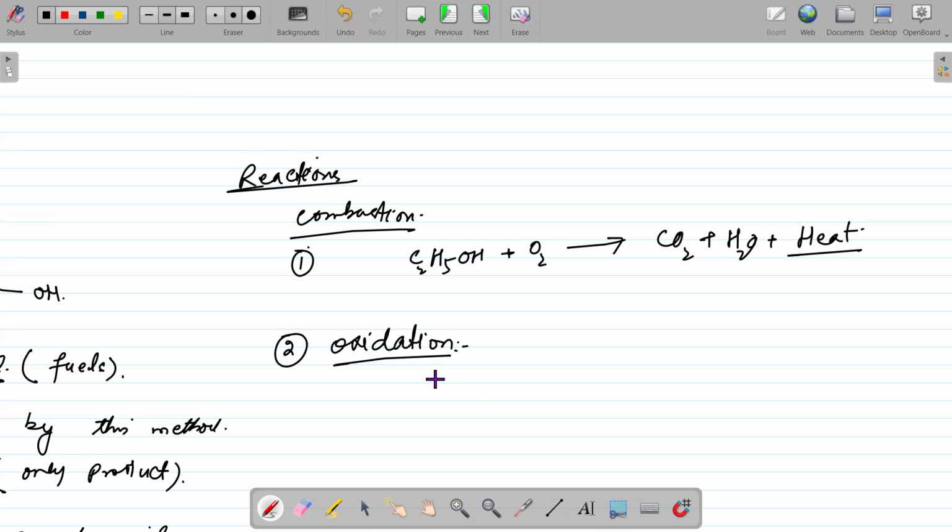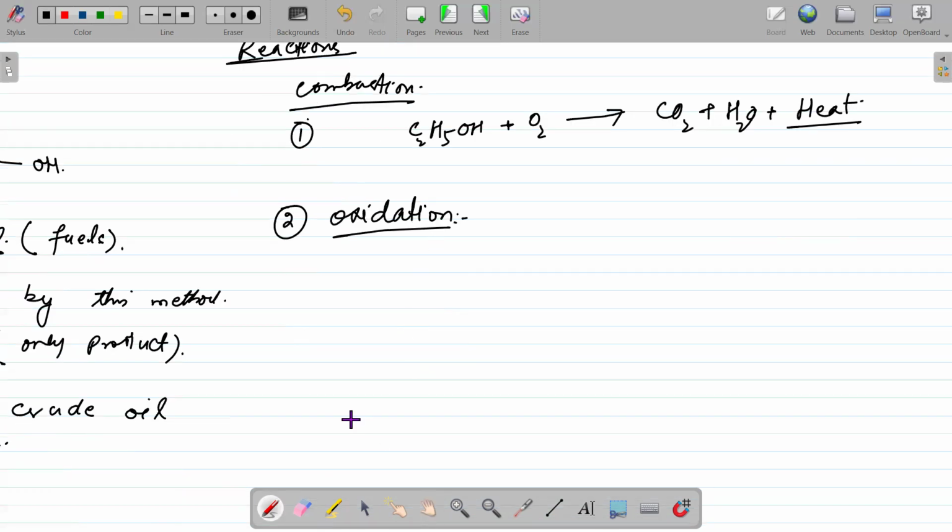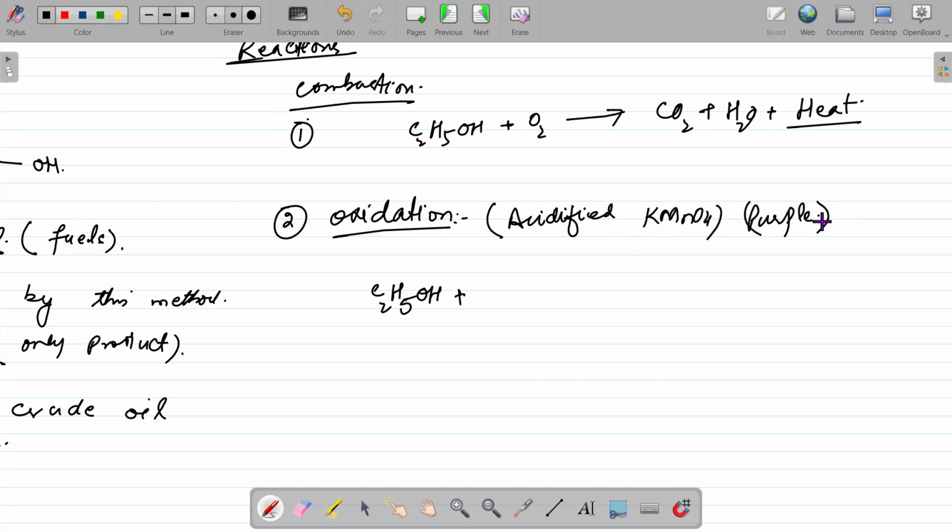So when we talk about the oxidation reaction of these alcohols, it is a reaction with an oxidizing agent. Remember which oxidizing agent we are going to use. We are going to use acidified KMnO4, a very famous oxidizing agent, and the color of this oxidizing agent is purple.